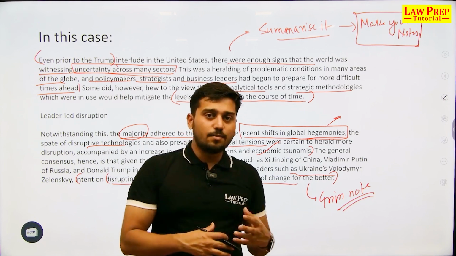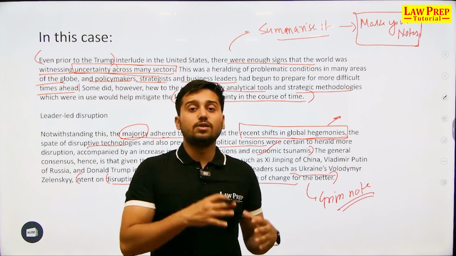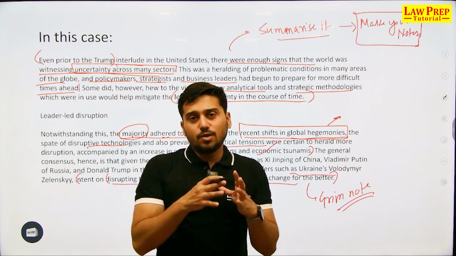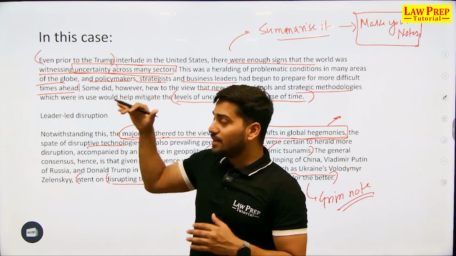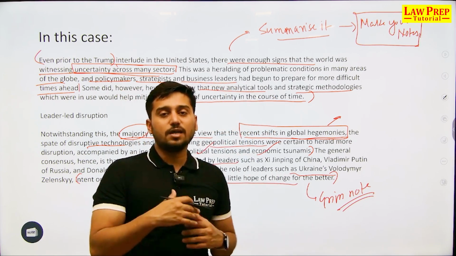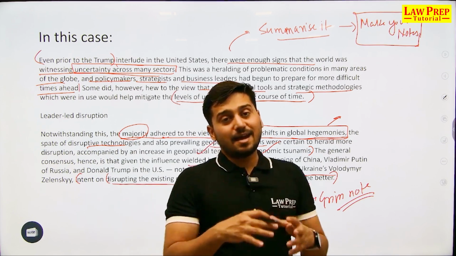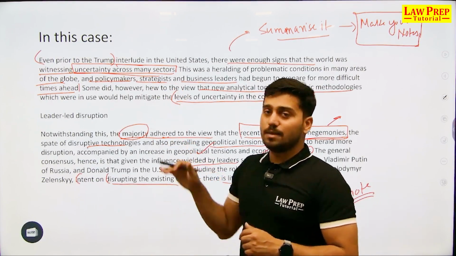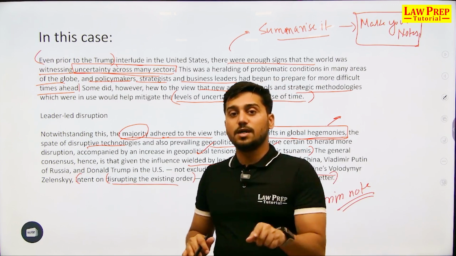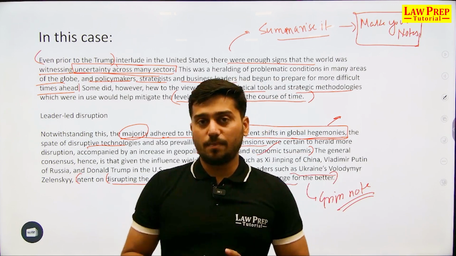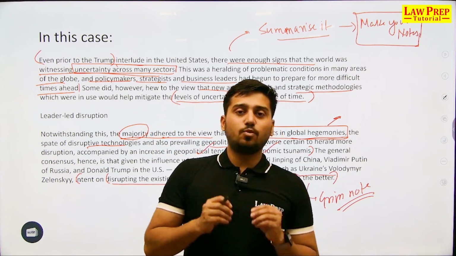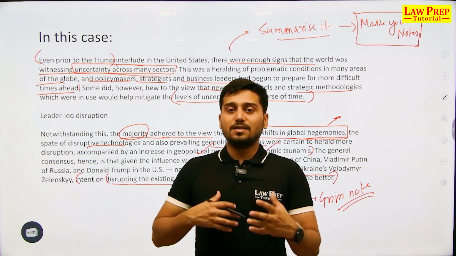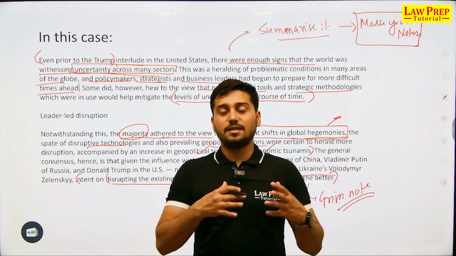Because when you write a summary, you don't have to write what you think or what you perceive out of that editorial. What you need to write exactly is what the author is saying. So you need to break down the given piece of information in the same format, with the same context, the same meaning that the author is implying, and do not cook up your own words or add your own colors to the passage. The moment you start putting pen to paper, your mind will start thinking and processing information in that manner.